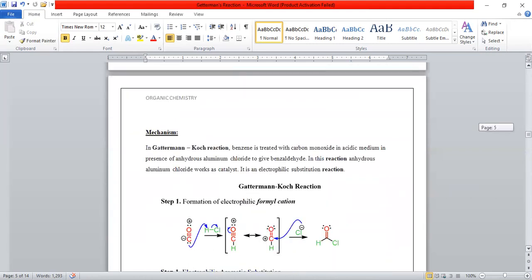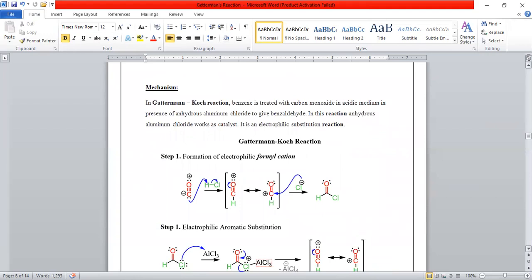Now let's see its mechanism. In the Gattermann-Koch reaction, benzene is treated with carbon monoxide in acidic medium in the presence of anhydrous aluminum chloride to give benzaldehyde. In this reaction, anhydrous aluminum chloride works as a catalyst. It is an electrophilic substitution reaction. It consists of two steps. In the first step, the electrophilic formyl cation is formed.